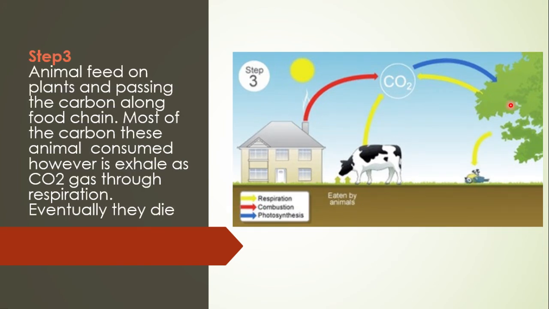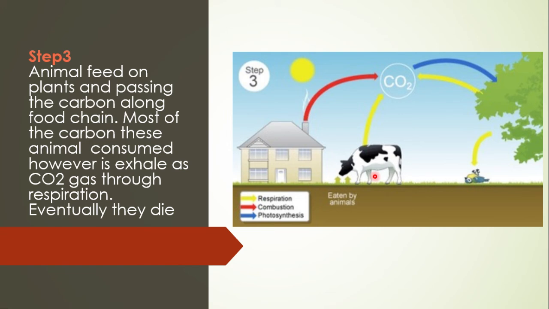The third step: what does it show? Animals feed on plants, passing the carbon along the food chain, because this carbon dioxide was directly absorbed by the plants. When these plants are eaten by consumers, it becomes part of their body also.